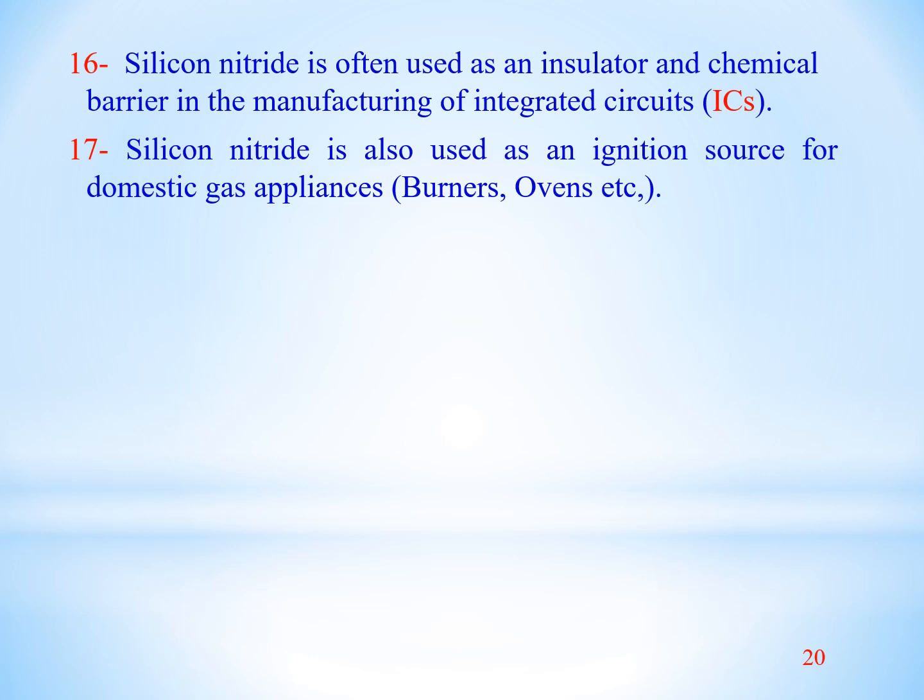Number 17. Silicon nitride is also used as an ignition source for domestic gas appliances. We use gas appliances like gas burners and gas ovens for domestic purposes. Now their ignition source is made of silicon nitride.